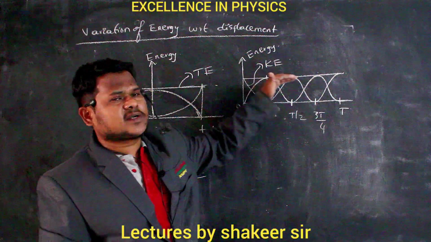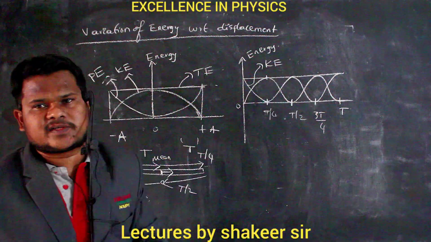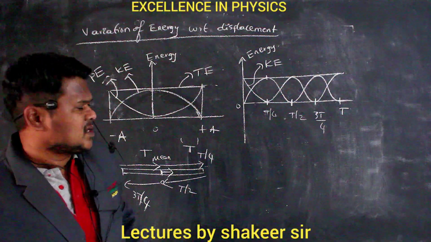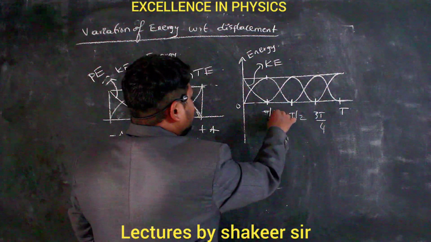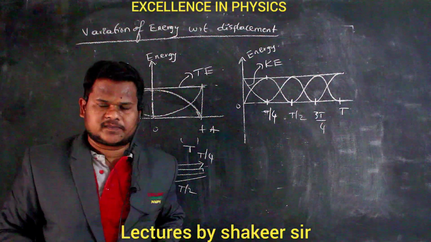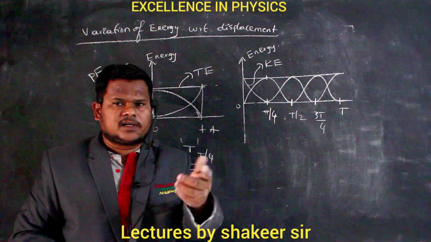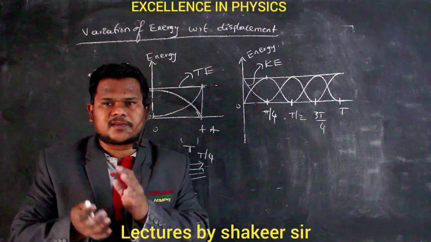Then what is this straight line graph? This is the graph of total energy. Total energy always remains a constant. Clear? So here one thing which we can observe is that in a time of 0 to T, the body oscillates one time. That is, it has a frequency of 1 in a time period of 1. In one time period, it will complete one oscillation.